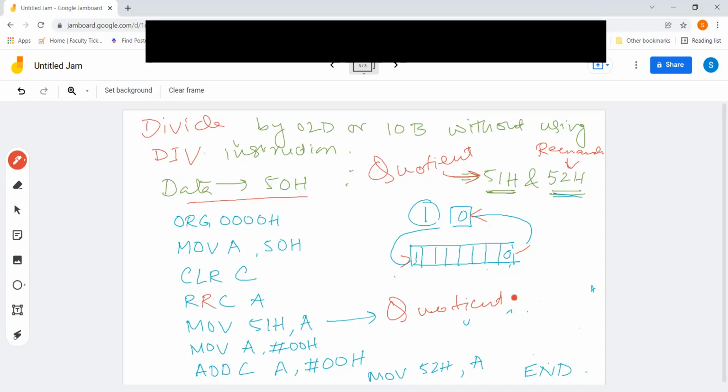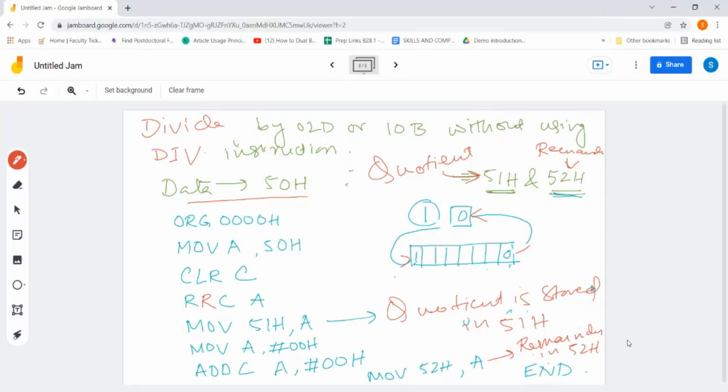The quotient is stored in 51 hex, and after that the carry flag is actually holding the remainder. We get it by adding it using ADDC. And now the last step, when I am moving A to 52, actually what I am doing is storing the remainder in 52 hex. Okay, but this process is possible only when we are dividing by 2.